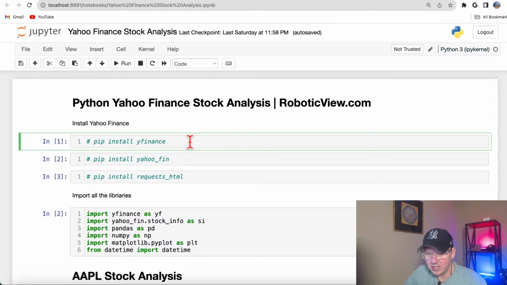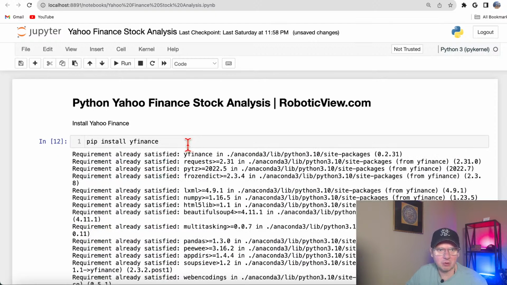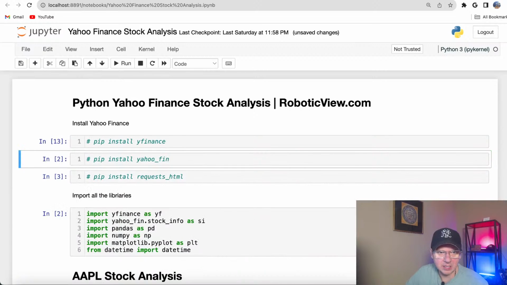So first things first, you need to install that library. Here I'm using Anaconda Jupyter. Anaconda is a free package you could download. Also, you could run pretty much the same code in Google Colab, but you need to install it. So first you run pip install in this cell, then you comment this out, and then you need to install the other library.